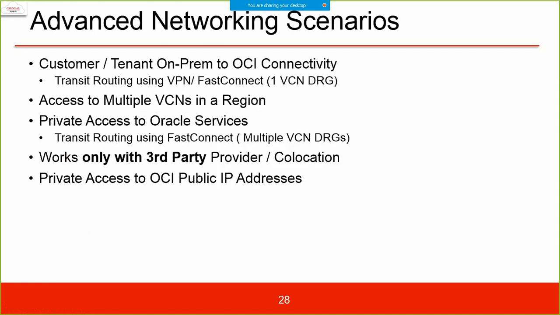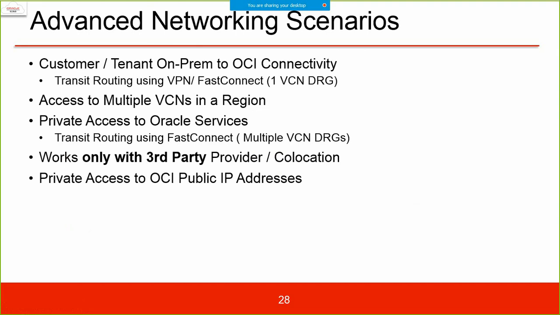Advanced networking scenarios: customer or tenant on-premises to OCI connectivity. This is what we call transit routing. Transit routing using VPN or FastConnect, access to multiple VCNs in a region, and private access to Oracle services. Transit routing using FastConnect.